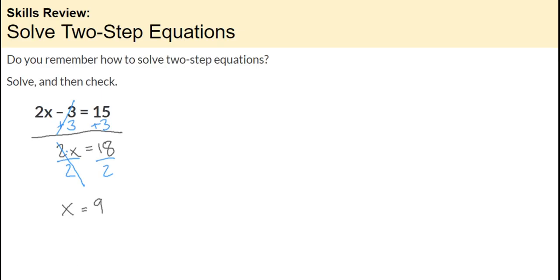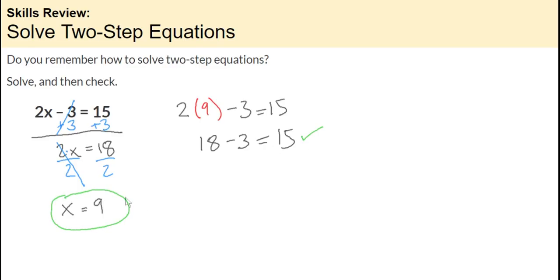Let's check that in the original equation. The original equation was 2x minus 3 equals 15. So I'm going to write 2, and instead of x, I'm going to substitute 9, because x equals 9. Everywhere I see an x, I can plug 9 in. Then minus 3 equals 15. Let's see if this makes sense. First thing we do is multiplication: 2 times 9 is 18. 18 minus 3 does equal 15. So it works. It takes just a couple of seconds to check.